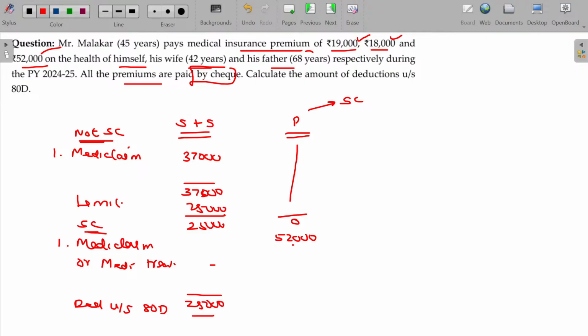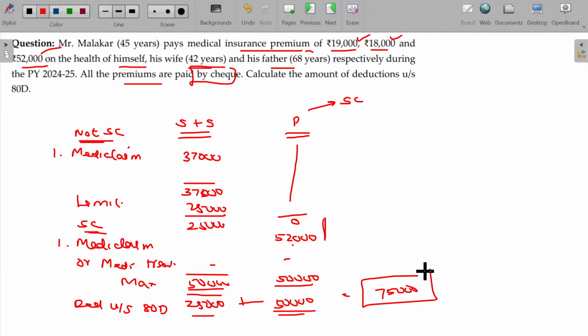Mediclaim policy premium paid being 52,000, no medical treatment. The limit in this case being 50,000, with the senior citizen. So 52 should be restricted to only 50,000, and you can claim 50,000 as a deduction. So overall deduction under section 80D will be 75,000. Is that clear?